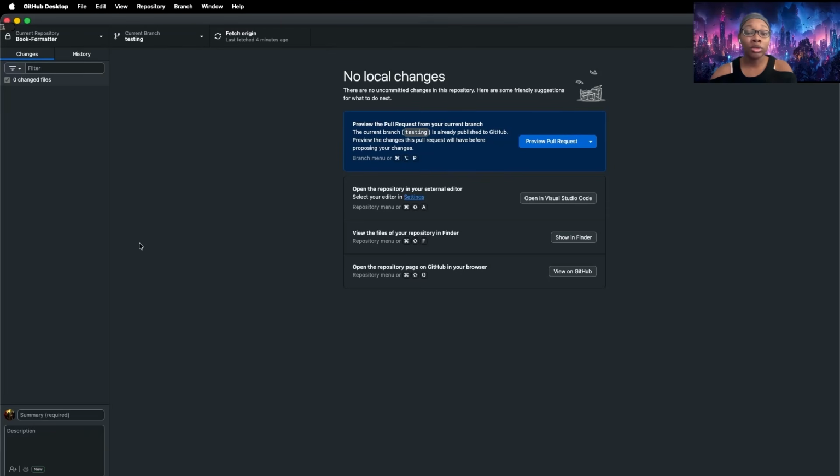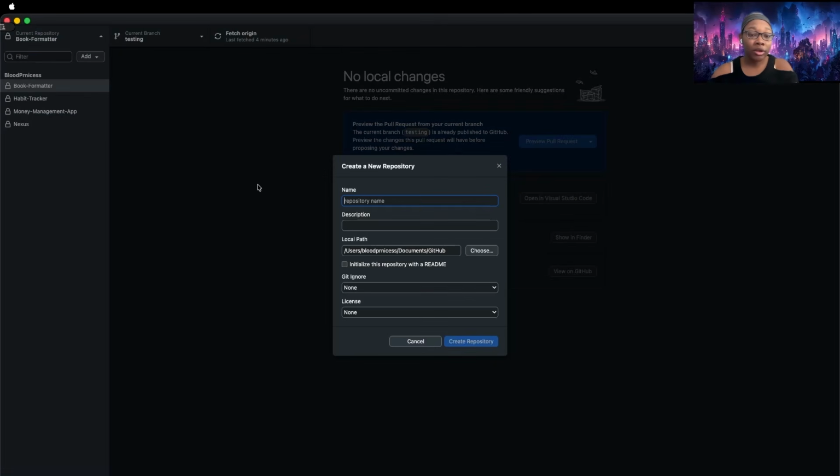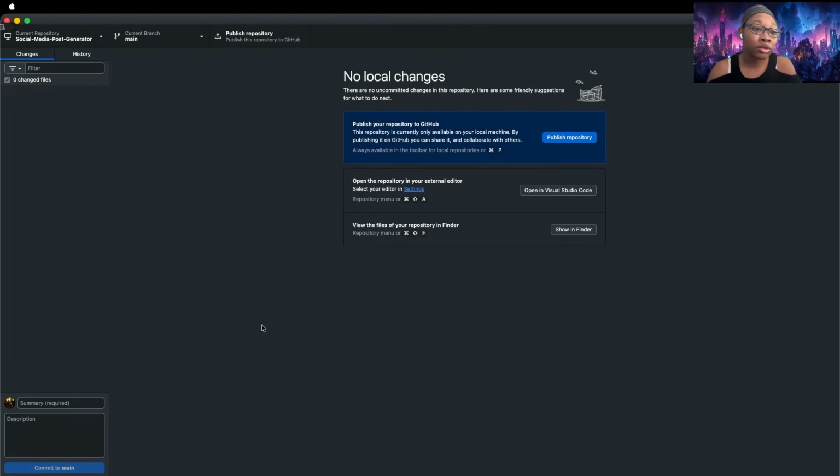Once you have it, you will get the GitHub desktop application. Once you've got that installed up and running, we're going to go ahead and add a repository. We create a new repository. We're going to just call this social media post generator. And then we can leave everything as is. This is the default path for saving things, and you can leave everything else as the default. If you want to give it a description, go for it. My titles are normally good enough.